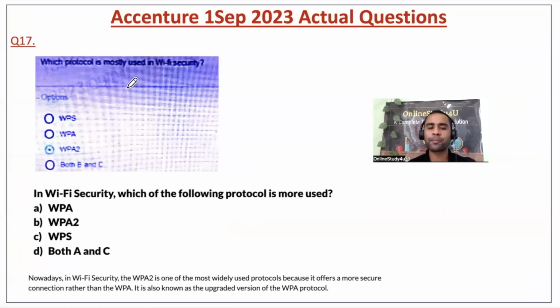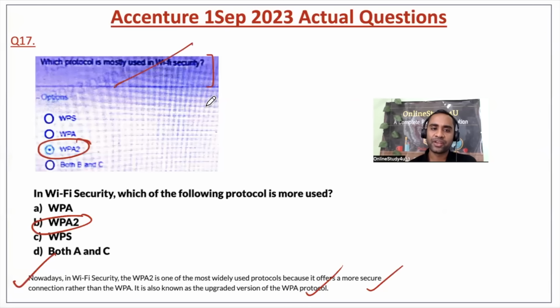Then which protocol is mostly used in Wi-Fi security? Friends, nowadays in Wi-Fi security WPA2 is used. WPA2 is one of the most widely used protocols because it offers a more secure connection than WPA. It is also known as the upgraded version of the WPA protocol. So the most used in Wi-Fi security is WPA2.